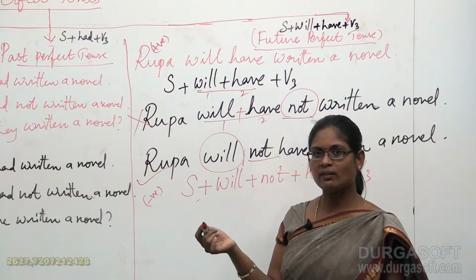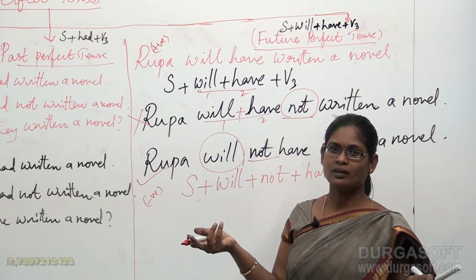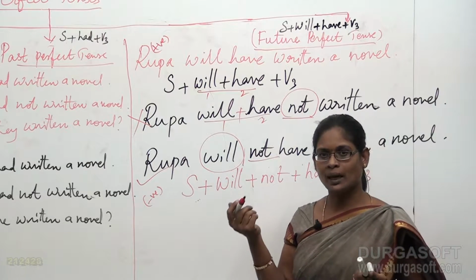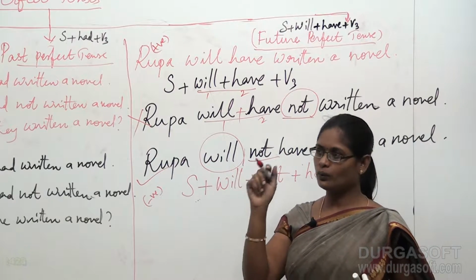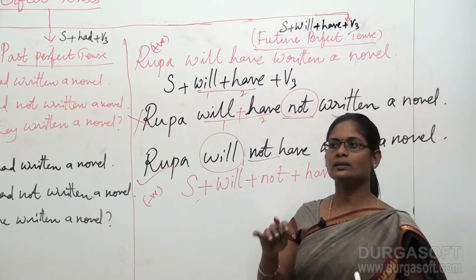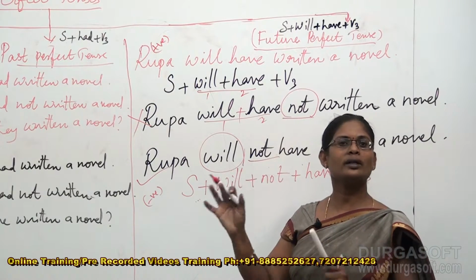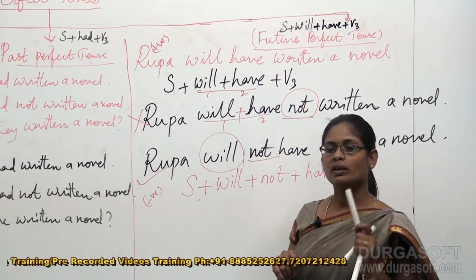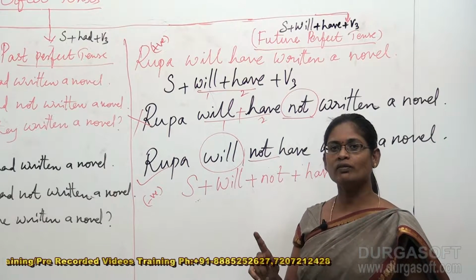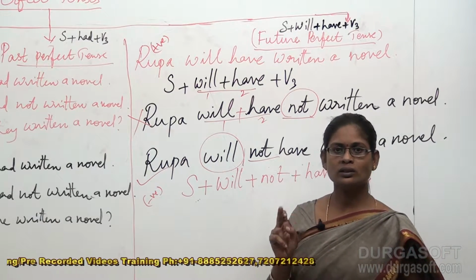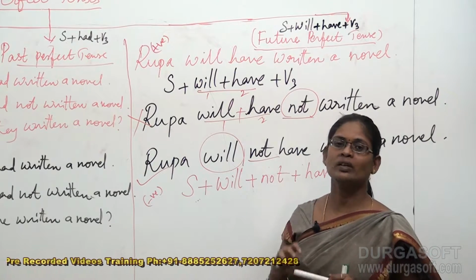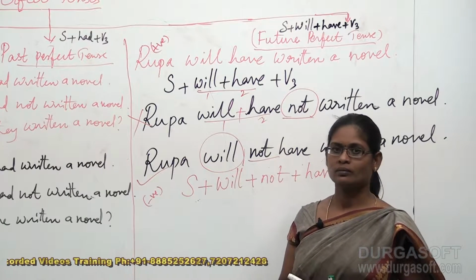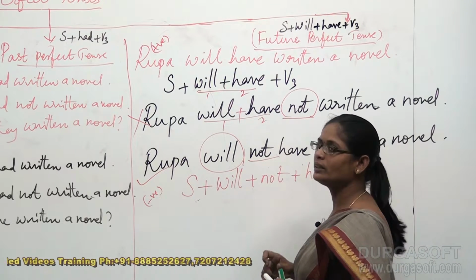Future itself states that it is will. So you need not take more exercises or more examples. When you see a sentence with will, automatically it indicates that that particular sentence belongs to the category of future tense. But the only thing you have to focus on is whether that statement belongs to simple future, future continuous, future perfect, or future perfect continuous tense. Only these 4 areas you have to focus on. That's what we did here.